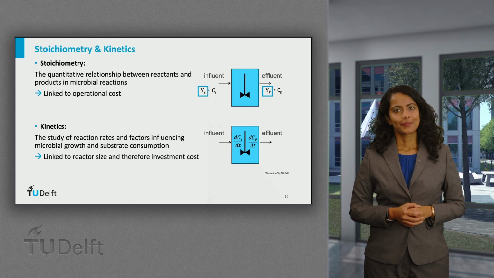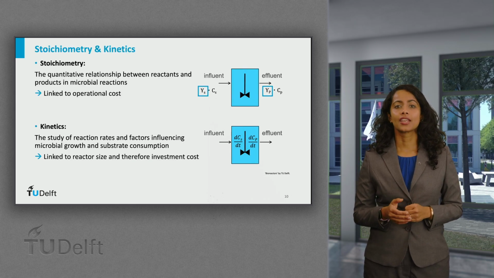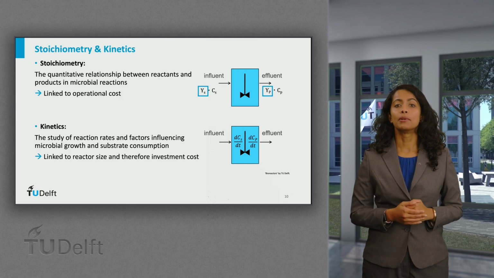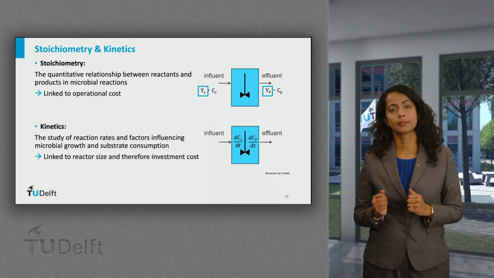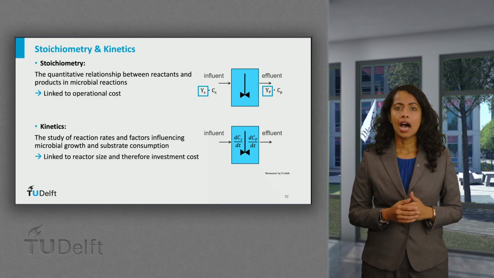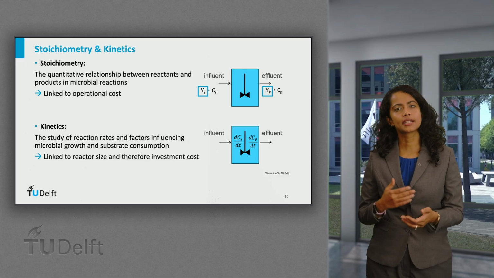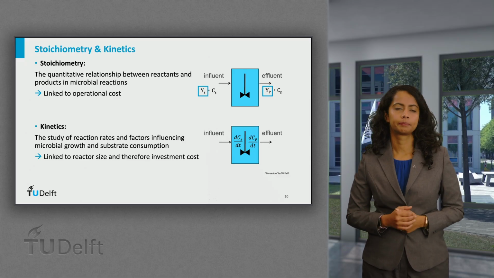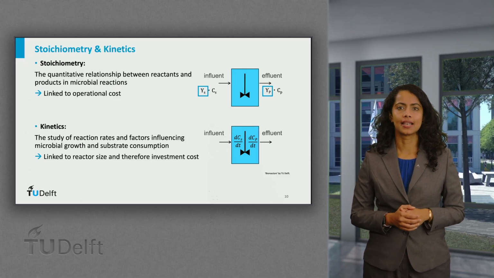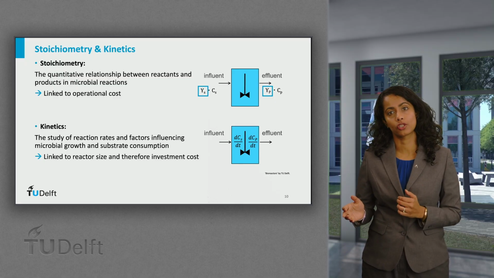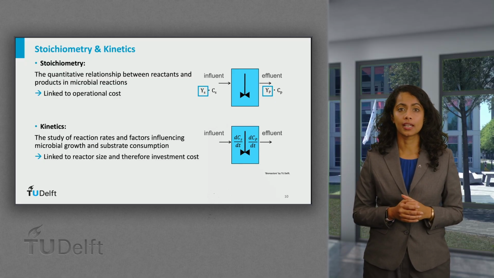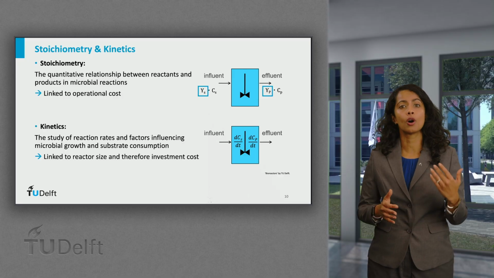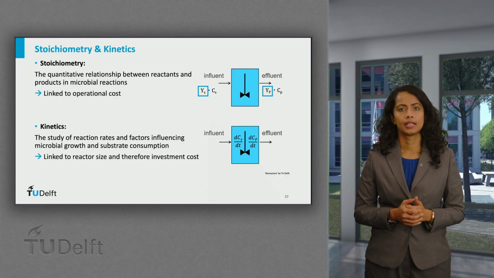To summarize, stoichiometry gives us the quantitative relationship between reactants and products, helping us determine how much of the influent is converted into desired products. Kinetics tells us how fast these transformations occur, influencing how we size reactors and operate them efficiently.